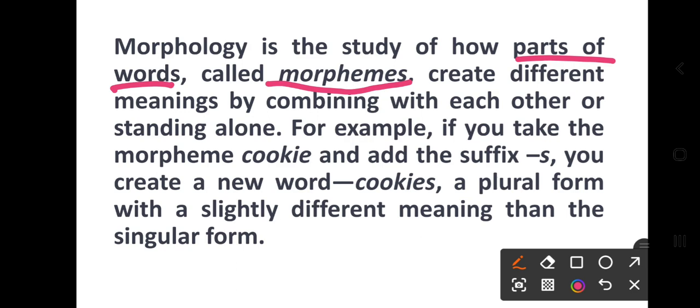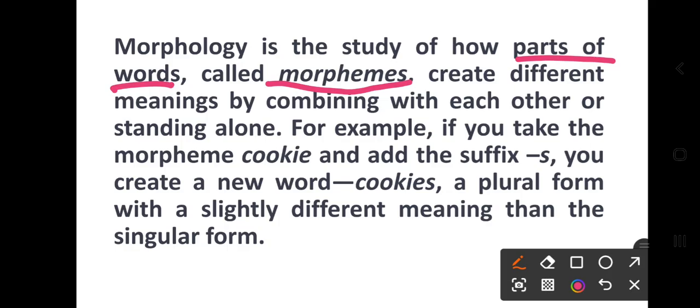Or standing alone. For example, if you take the morpheme cookie and add the suffix s, you create a new word cookies, right?